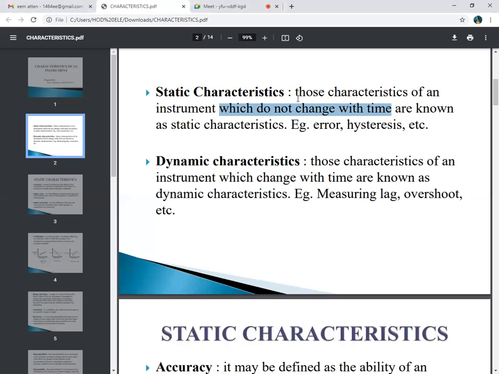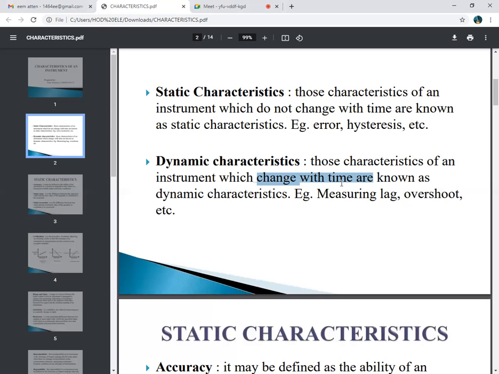Second, dynamic. Exactly opposite to the static characteristics, that is our dynamic characteristics. The characteristics of an instrument which change with time are the dynamic characteristics.